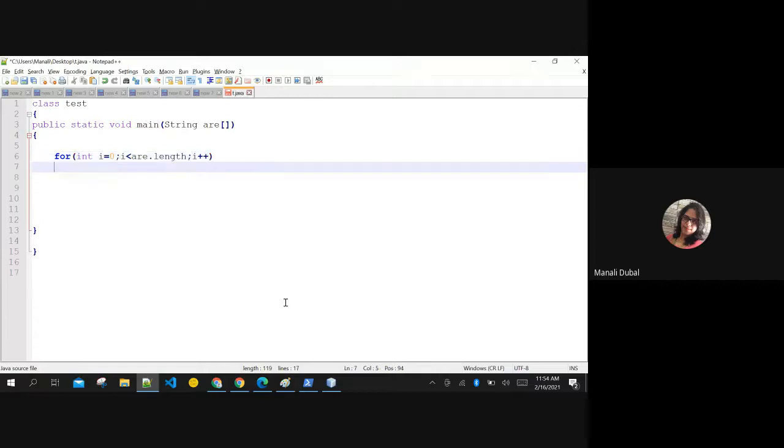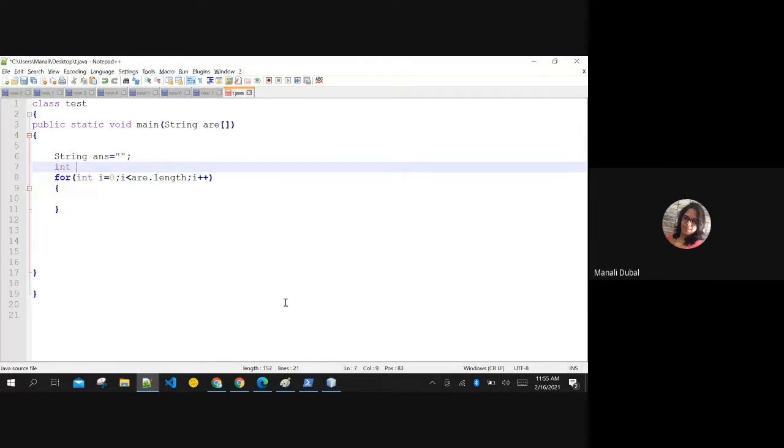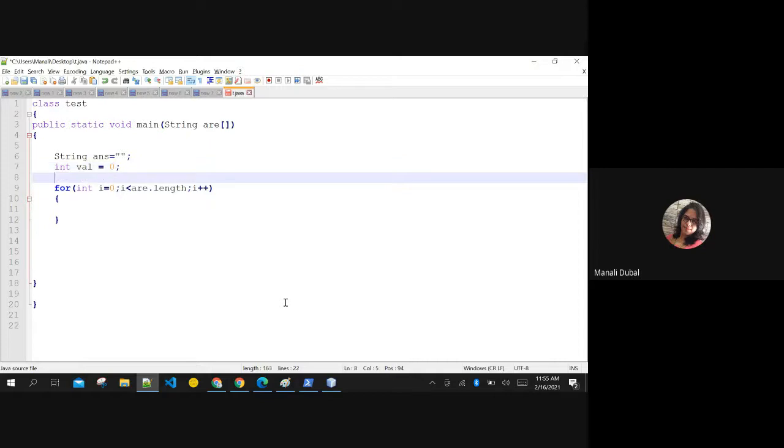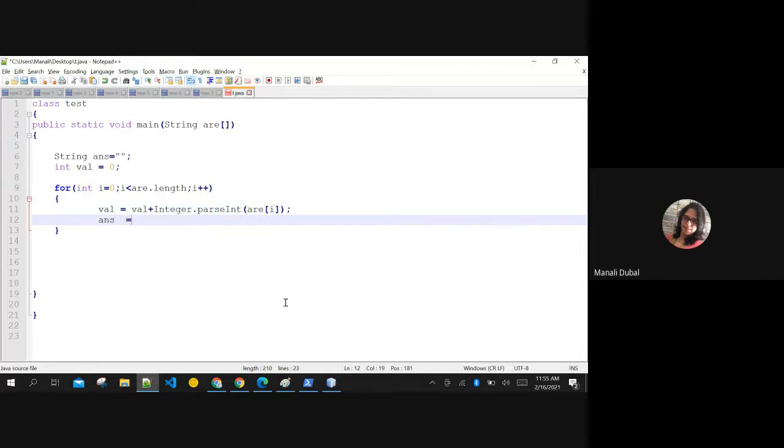Let us run till then. What will be the output?